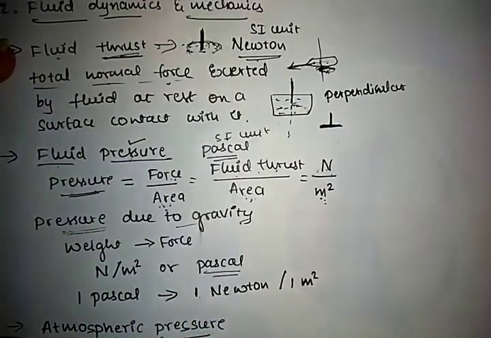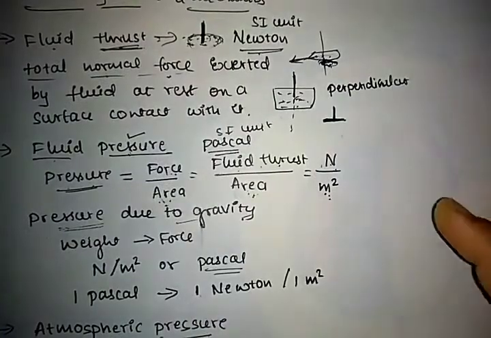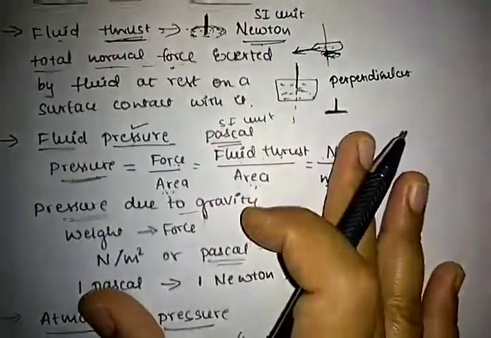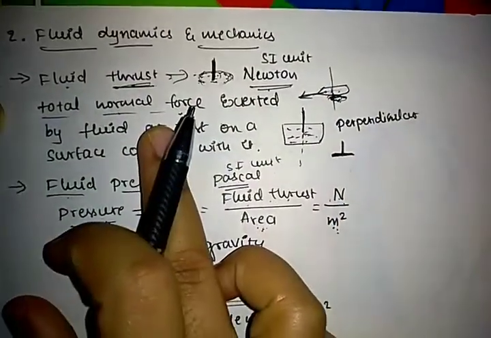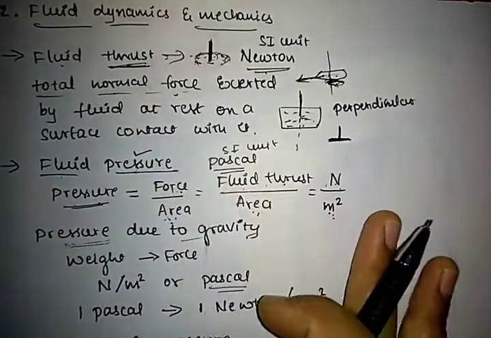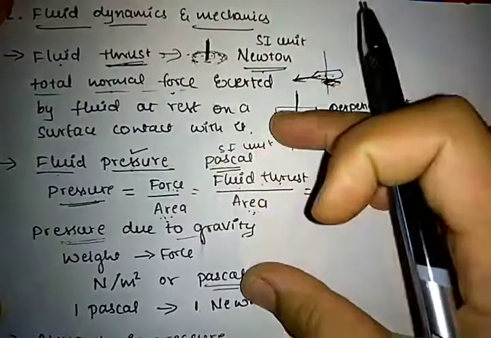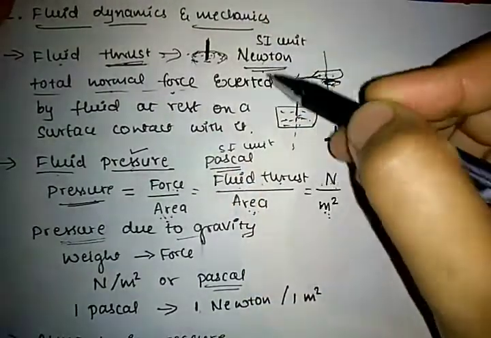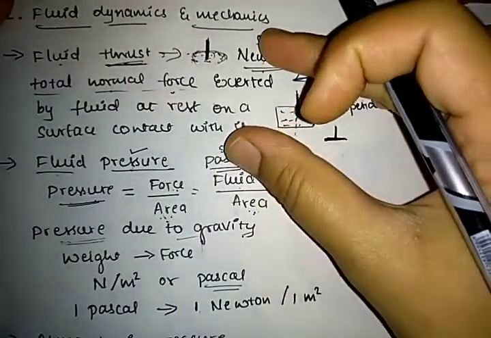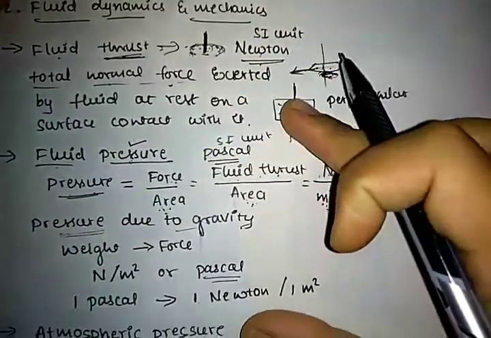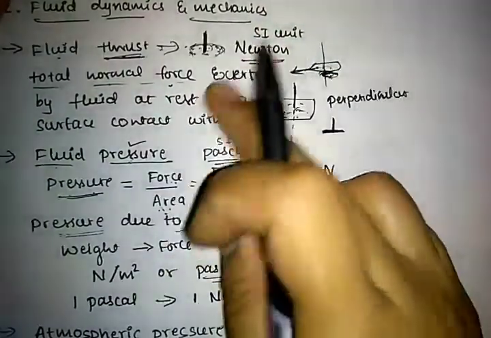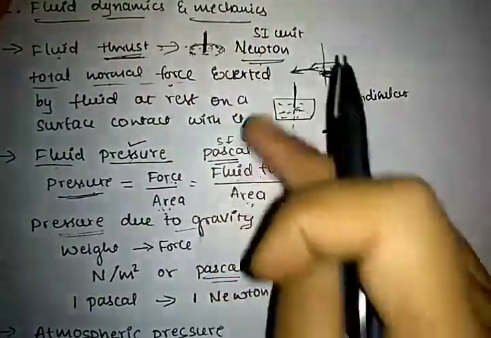And also, the difference between fluid thrust and fluid pressure: write down the definition of these two and write the SI unit of these two. So what is the definition of fluid thrust and what is the definition of fluid pressure, and mention the SI unit for both of these.